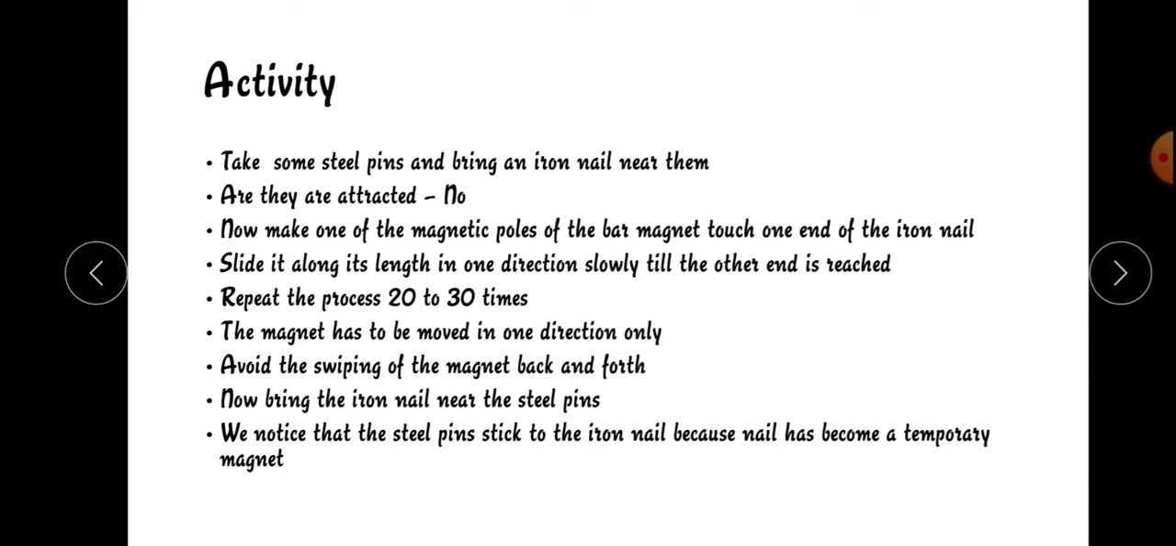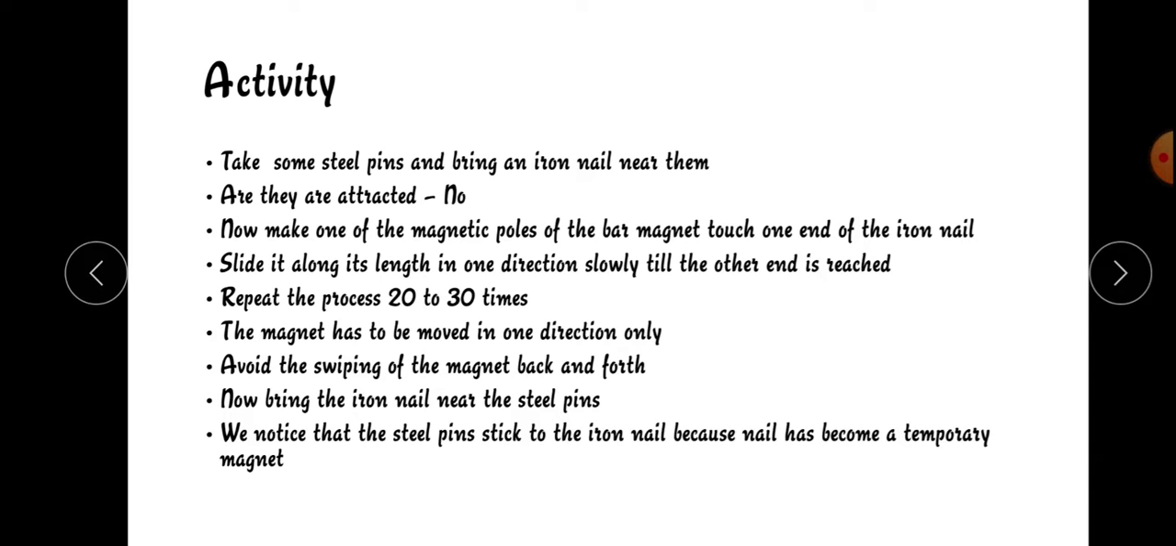Now make one of the magnetic poles of the bar magnet, either the south or north pole, touch one end of the iron nail. Then slide the magnet along its length slowly in one direction till the other end is reached.